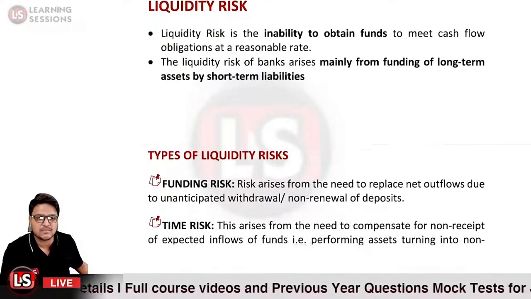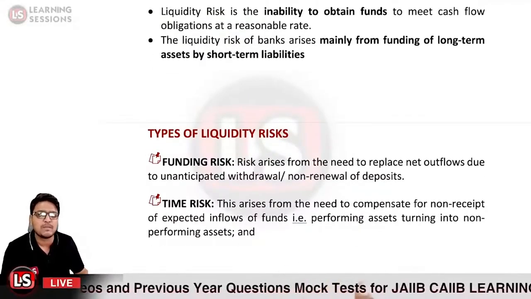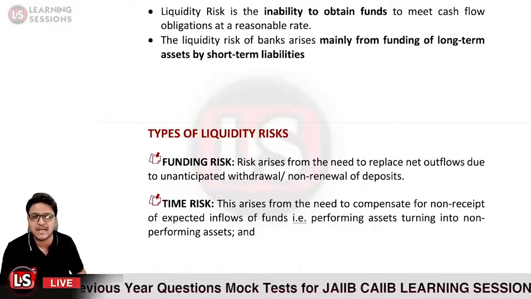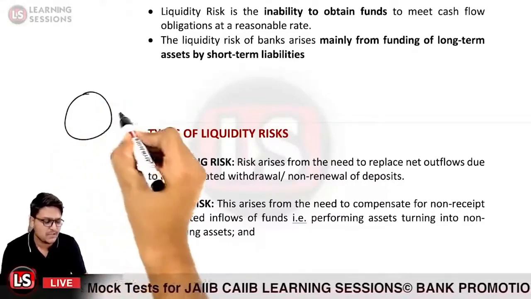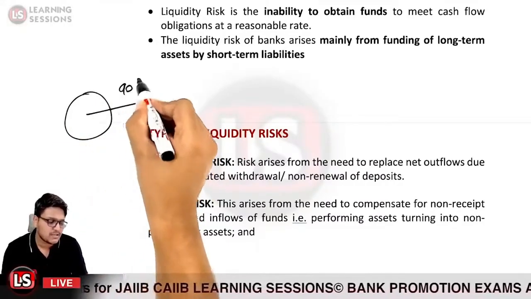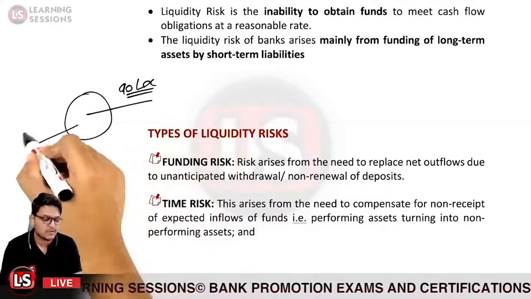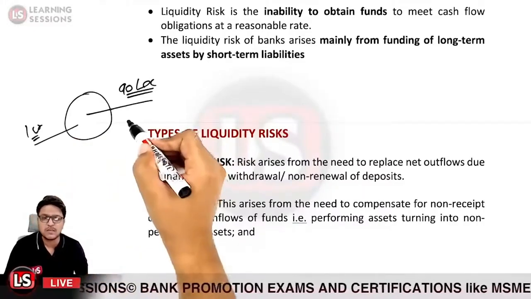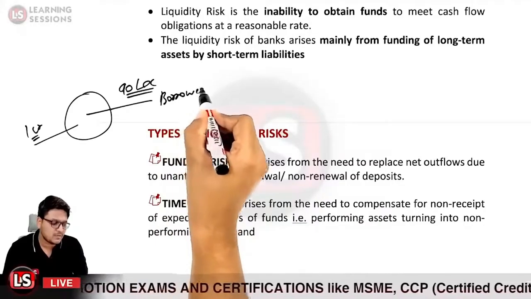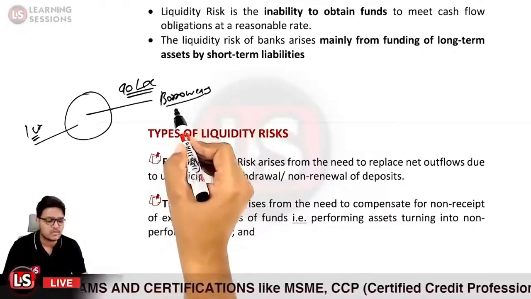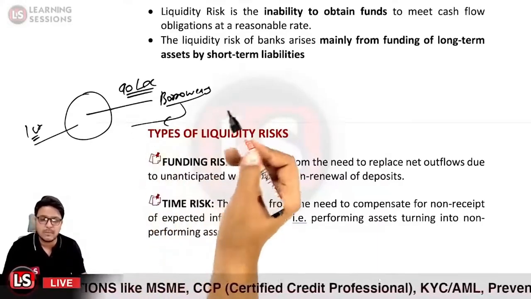And then it is the time risk. This risk arises from the need to compensate for non-receipt of expected cash flow. So it may be the case that if there is a default, let us take the same example, that you have lent rupees 90 lakh from the deposits of rupees 1 crore. Now in this particular case, there was an obligation on the borrowers to repay the amount, but the borrowers never repaid the amount, or only partial repayment was there.